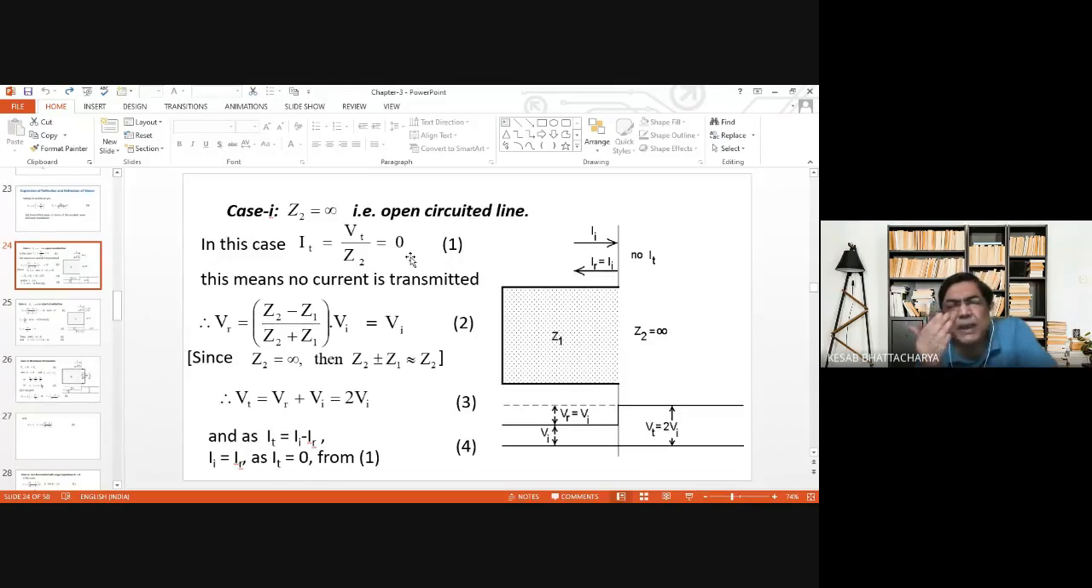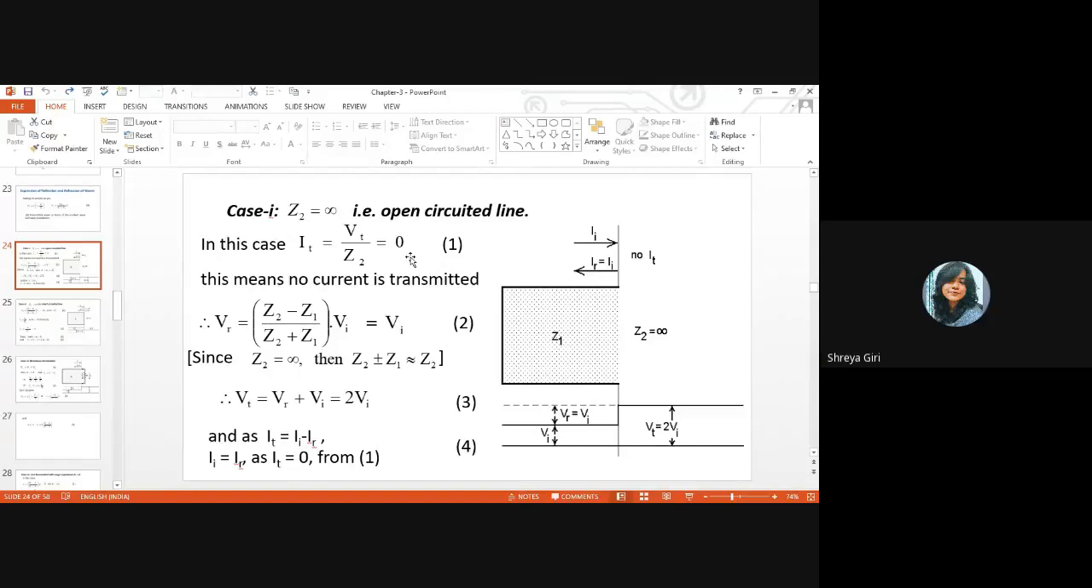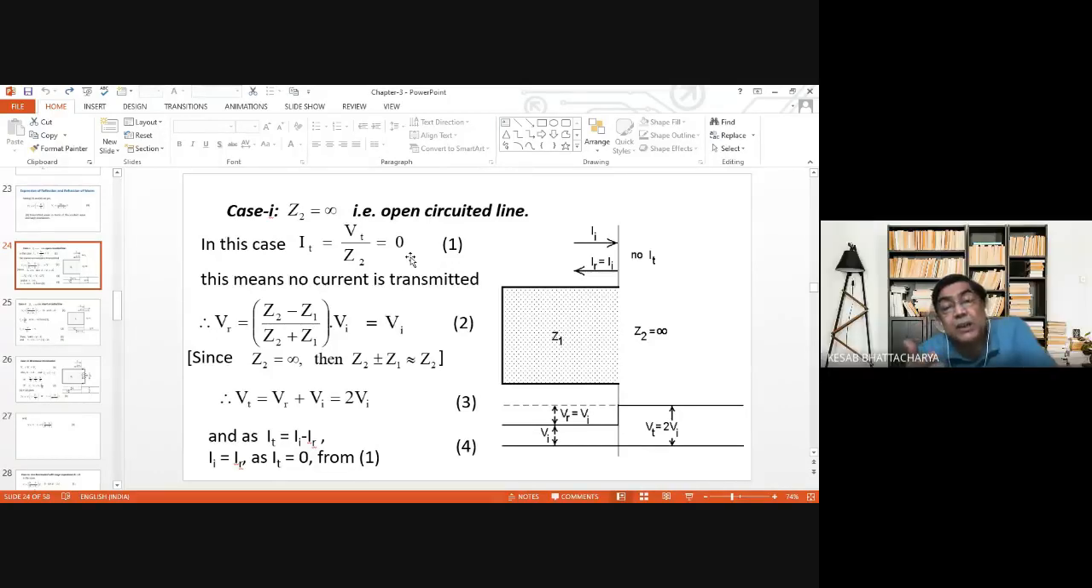What is Ferranti effect? The doubling of the voltage at the open end of a long distance transmission line, isn't it? সেটাই তো হয় Ferranti effect এ। Yes sir. So here also we see that when the line is open, that is Z2 is equal to infinity, voltage becomes double but the current is 0. So that actually verifies what we describe in terms of Ferranti effect. This is one extreme case.